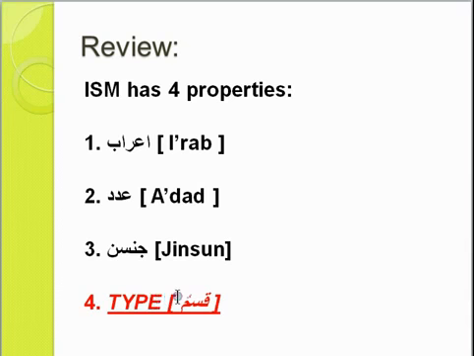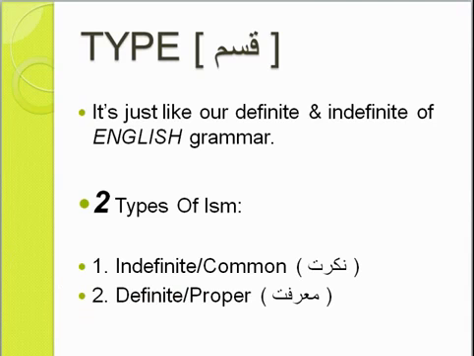Now it's very weird what could be a type. It's called kismun. We will use the Arabic term later, kismun, and it's called type. So what is a type? Well, it's the meaning type. If I can explain it in English, it will be easier. It's just like our definite and indefinite of the English grammar. So before we go to the explanation, let's tell you there are 2 types of ism. One is indefinite, common, which is called nakirat, and another is definite, proper, marifat in Arabic.